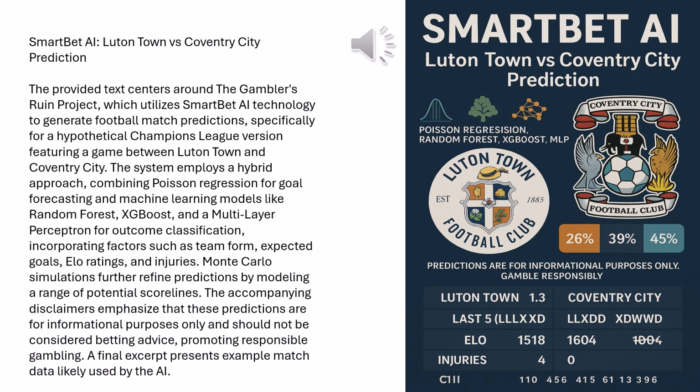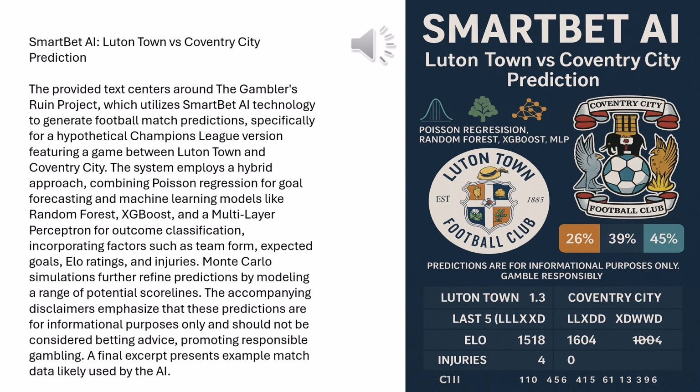Football is unpredictable. So wrapping up this deep dive, the SmartBet AI analysis, especially that Monte Carlo simulation, points towards Coventry City having the edge against Luton Town. A significant edge in probability terms. Yet, the data also throws up that fascinating wrinkle. The 1-1 draw is the most likely specific score. We've seen how they use ELO, Poisson, different ML models, simulations. It's complex stuff. Really shows how data science is trying to tackle the challenge of predicting sports, trying to quantify